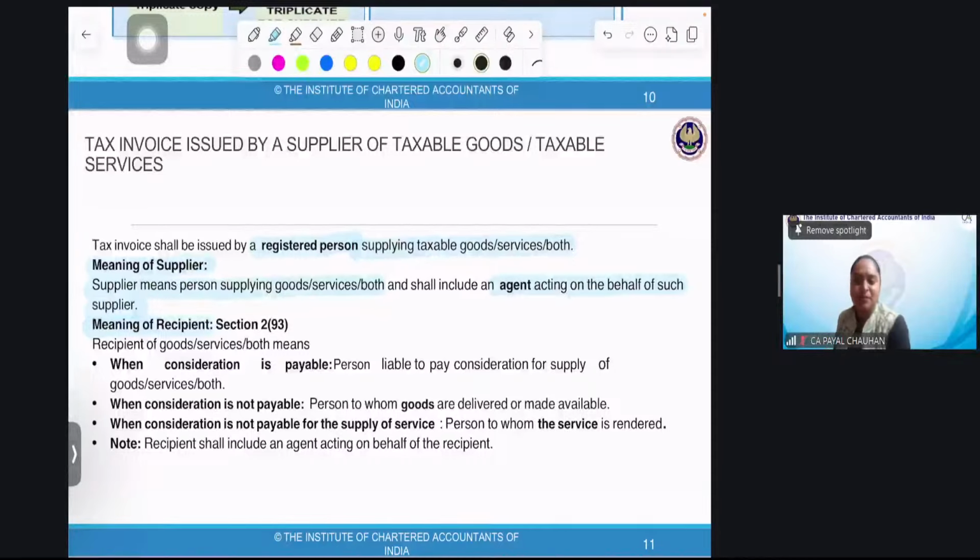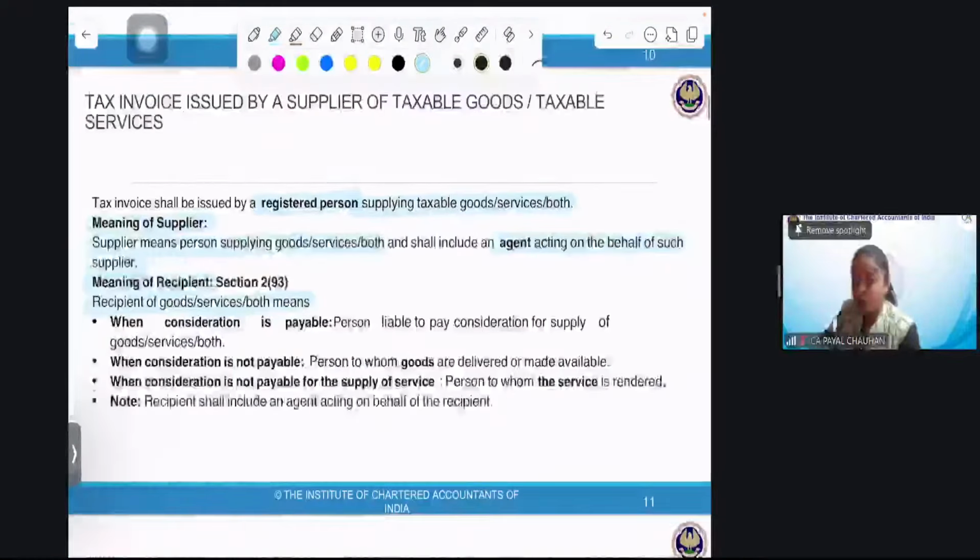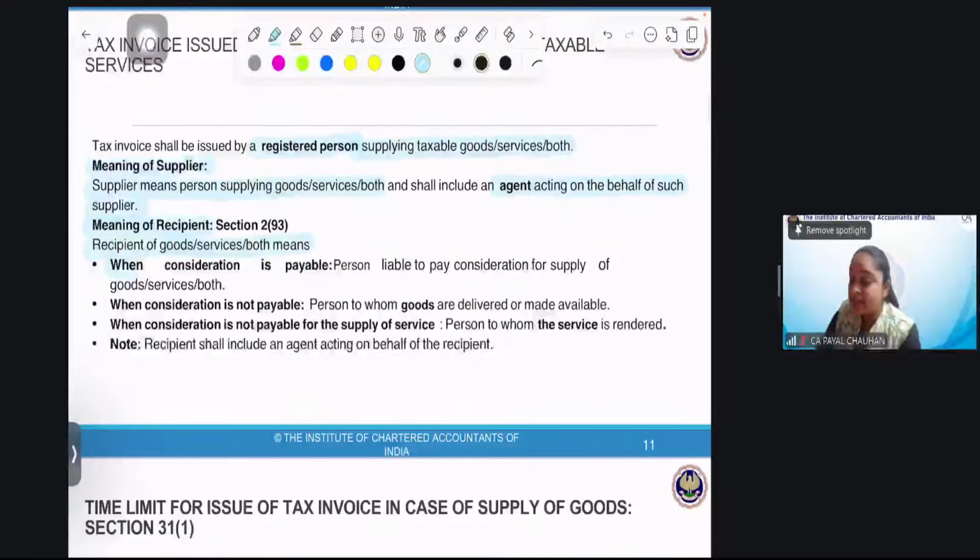You people are recipients, right? So, recipient of goods or service or both means, where consideration is payable, the person liable to pay the consideration. If the consideration is payable, you will pay me, and the one who pays is the recipient.